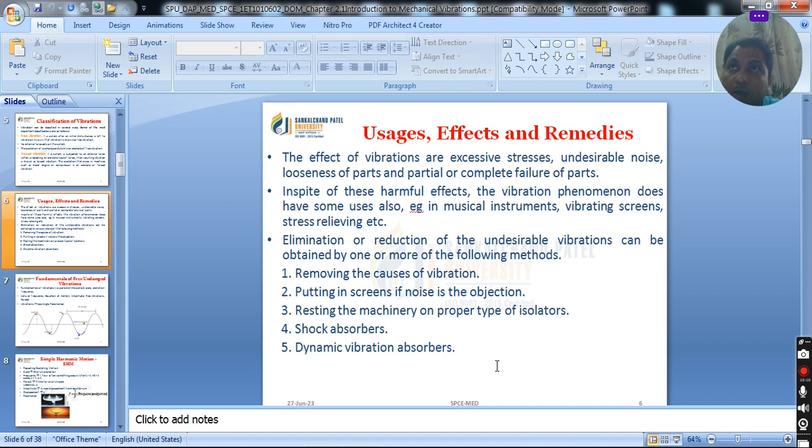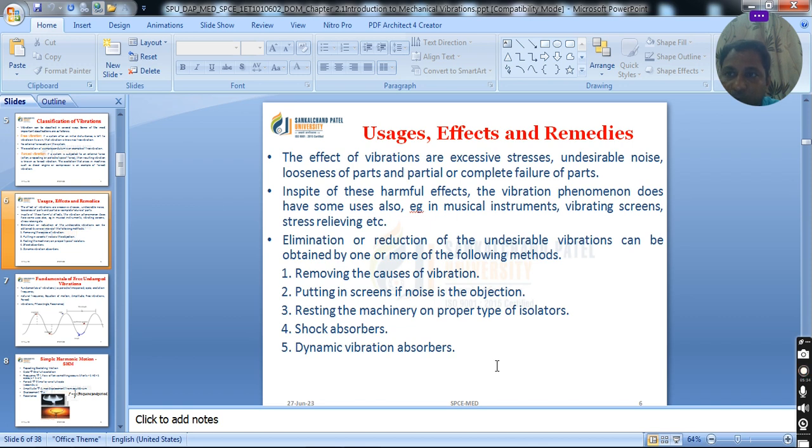As we know, if you want to produce a periodic sound from a drum or guitar, then the skin or string must vibrate. You have to produce vibrations on the surface so that it produces a periodic sound. Elimination or reduction of undesirable vibrations can be obtained by one or more of the following methods.